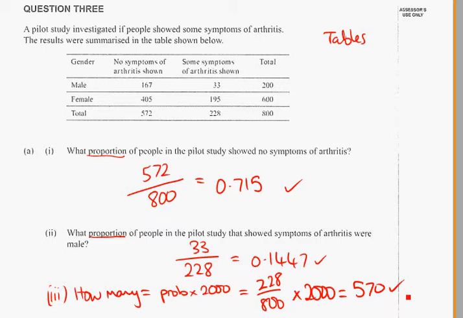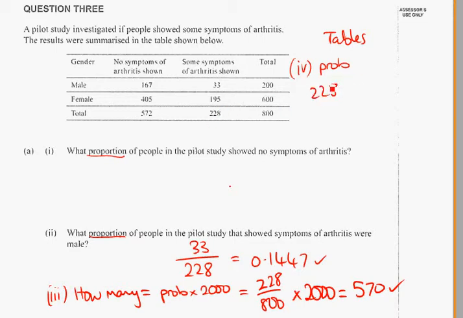Right, for part 4, once again I don't really want to move the table away because we need it, so perhaps we'll have a go at writing our answer to part 4 up here. It says, show that for the people in the study the risk of showing some symptoms of arthritis is approximately 2 out of 7. Risk, another word for that is probability. So we want the probability of showing symptoms of arthritis, 228 out of 800. Working that out as a decimal, 0.285. We're supposed to show that's the same as 2/7.